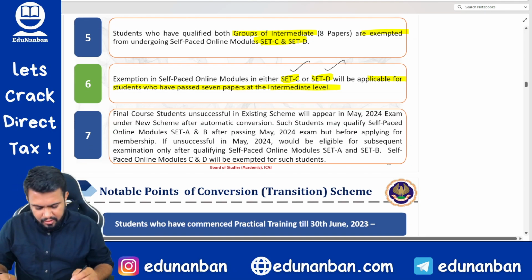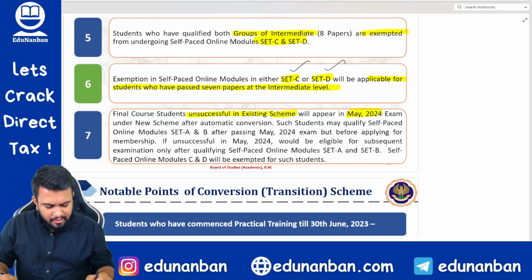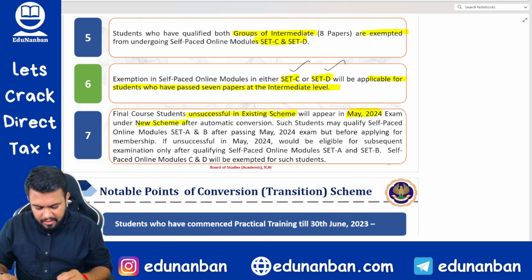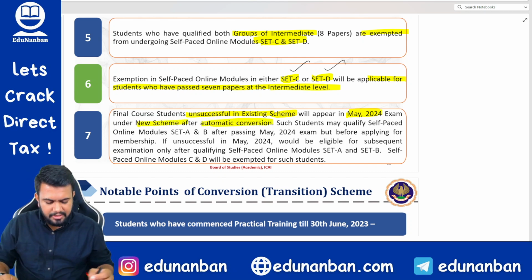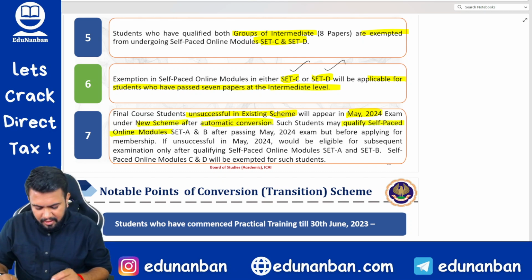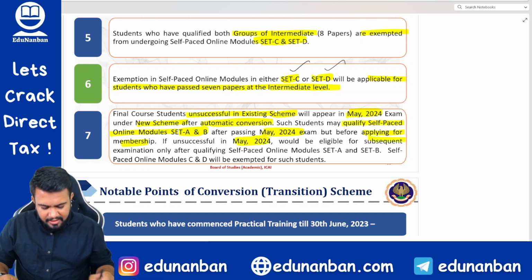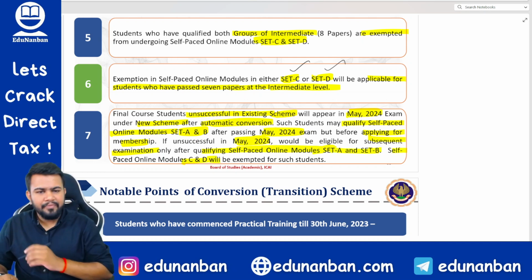Next, final course students unsuccessful in the existing scheme will appear in May 24 under the new scheme after automatic conversion. Such students may qualify self-paced online module A and B after passing the May 24 exam but before applying for membership. If unsuccessful in May 24, you would be eligible for subsequent exams only after qualifying SPOM, Set A and Set B. C and D, however, will be exempt.